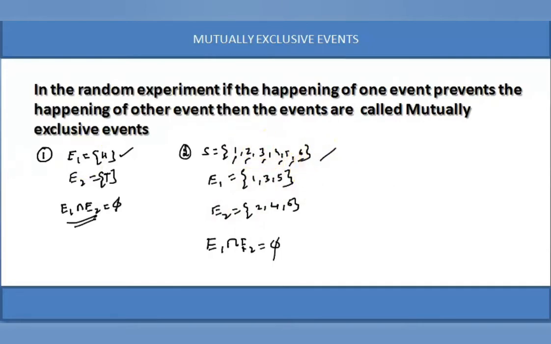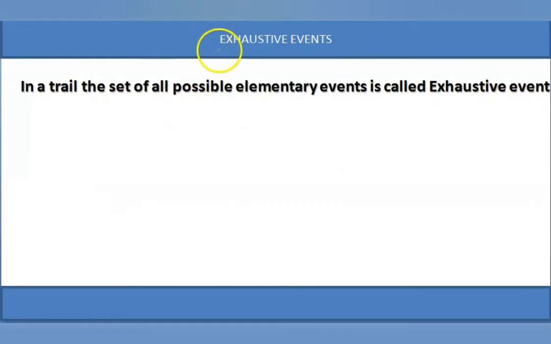Right, next we'll go for another definition: exhaustive events. In a trial, the set of all possible elementary events is called the exhaustive event. So if a coin is tossed, the sample space {H, T} is the exhaustive event.